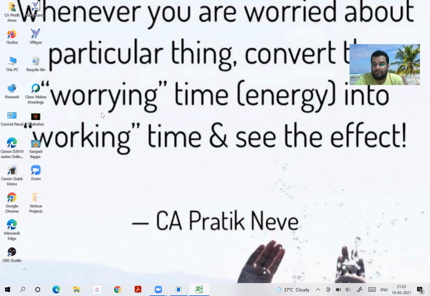Getting the point? But in case you are not complying with the government norm of issuing the invoice within 30 days, and you have issued the invoice after 30 days, then we will not accept that date. Then time of supply will be the date of provision of service or the date of receipt of payment, whichever is earlier. In both the cases, you must have seen the date of receipt of payment is the common point. Clear?